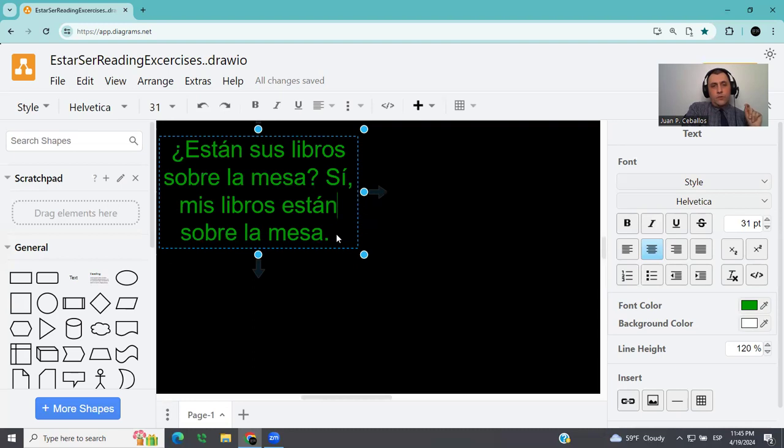Why do you think I am using estar here? Sobre la mesa is a location, right? That's why we are using the verb estar here. Are your books on the table? On the table is a physical location.